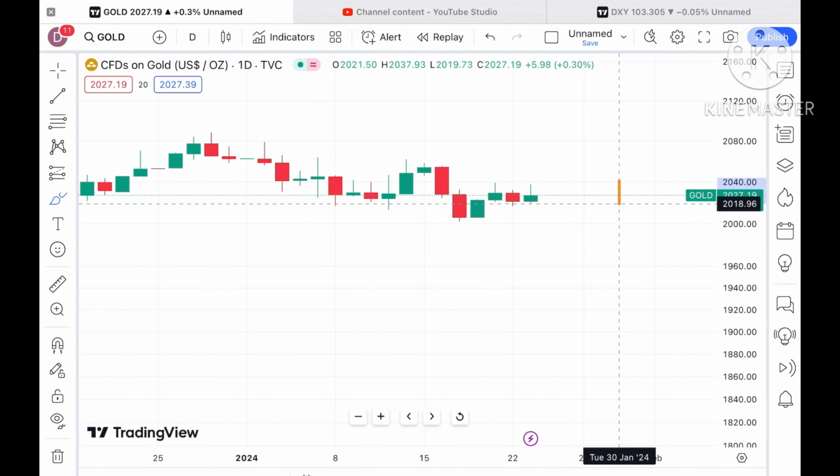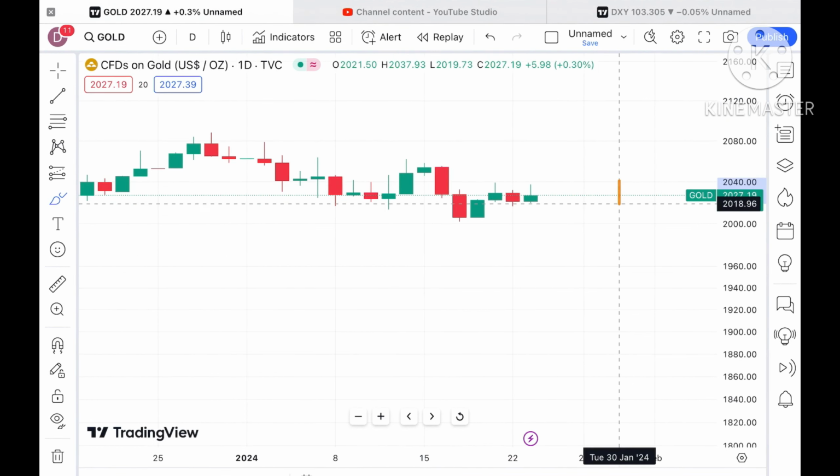If that sustains, we can see a further upside movement, because 2039 is also being tested here, and a further high towards 2042.9. Once the price sustains these two levels, there is a probability of going to 2047. Keep in mind that these resistances play an important role, because at these levels profit booking or a bounce back comes.